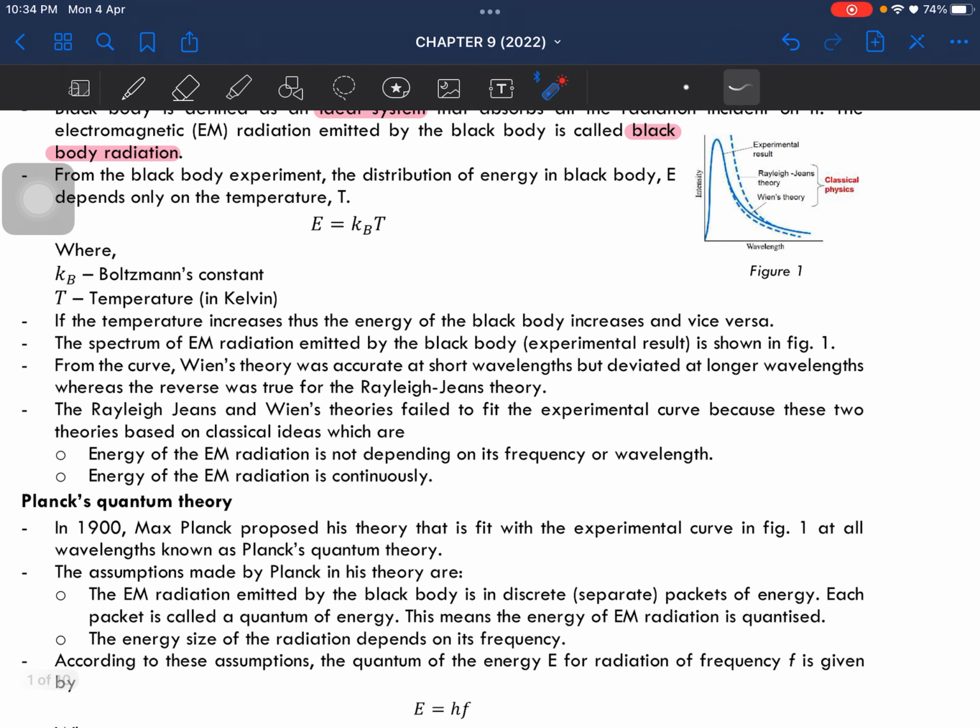The first idea is that the energy of the electromagnetic radiation does not depend on the frequency or the wavelength. The second one is that the energy of the electromagnetic radiation is continuous.